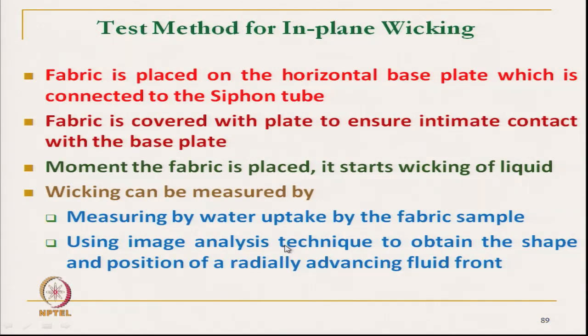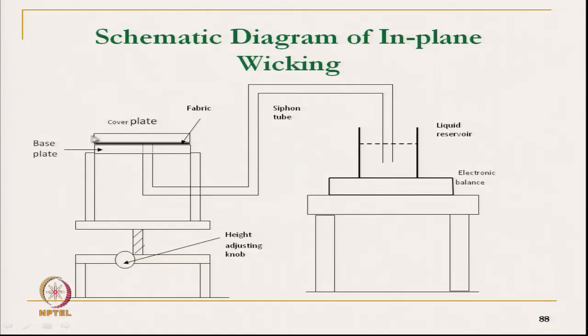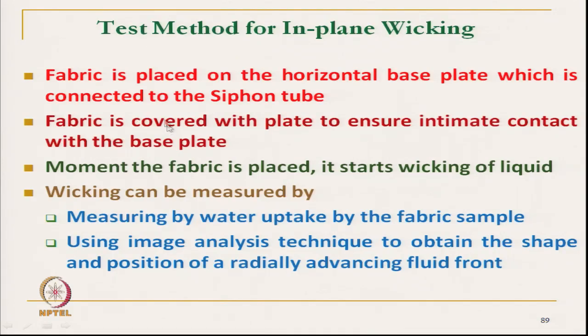Now, in-plane wicking. This is the in-plane wicking setup. Here the fabric is placed on a plate, no sintered plate, with a hole at the center. The fabric is placed on a horizontal base plate which is connected to a siphon tube.